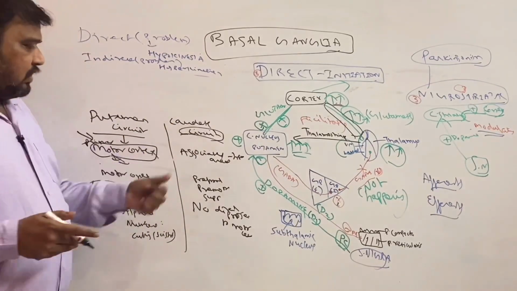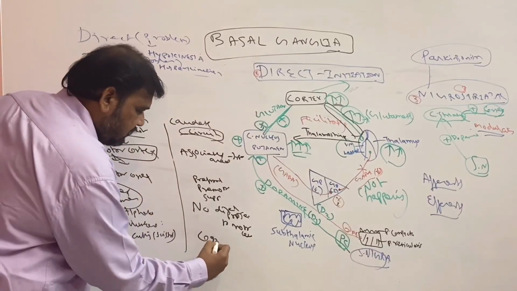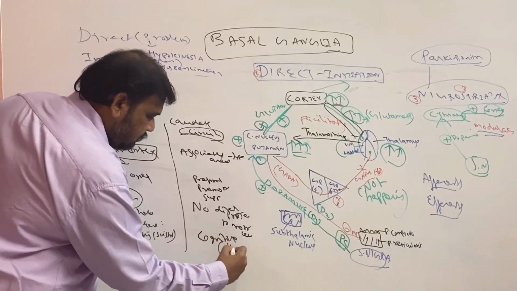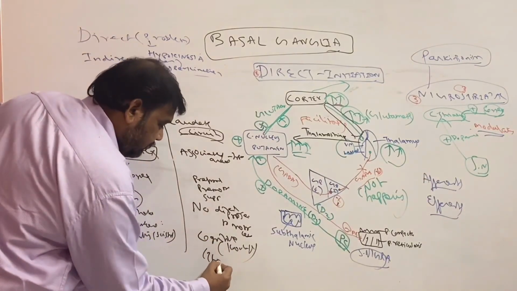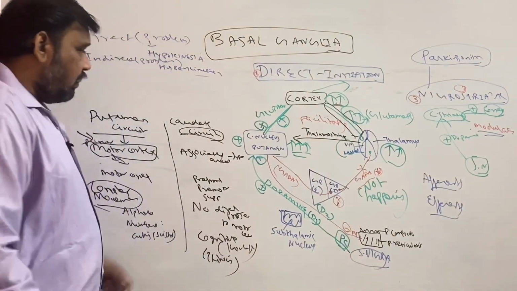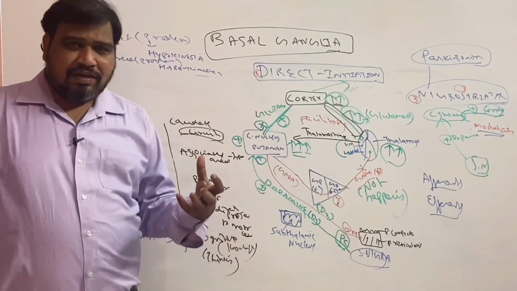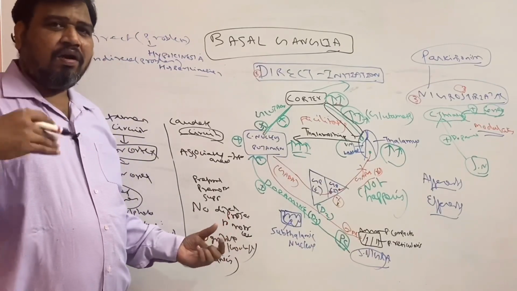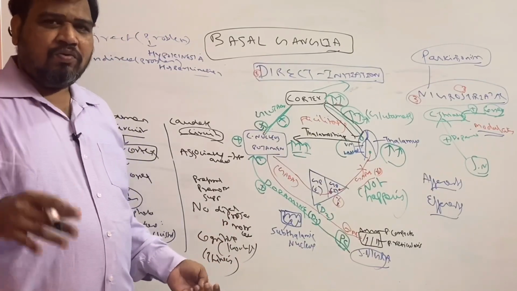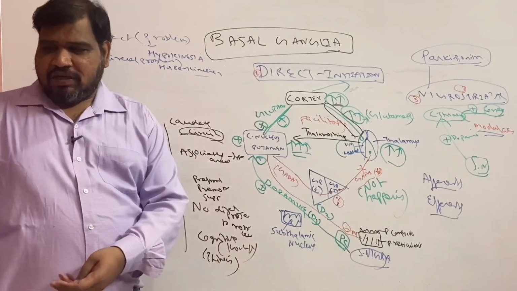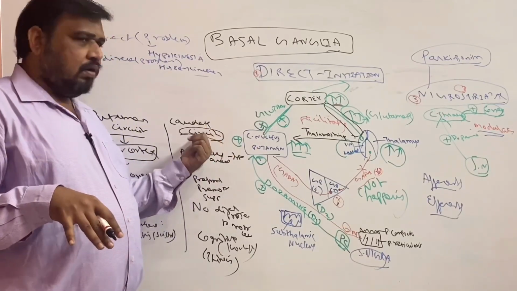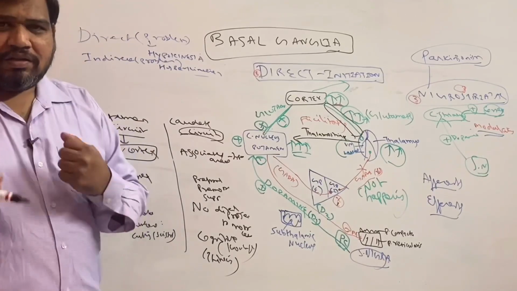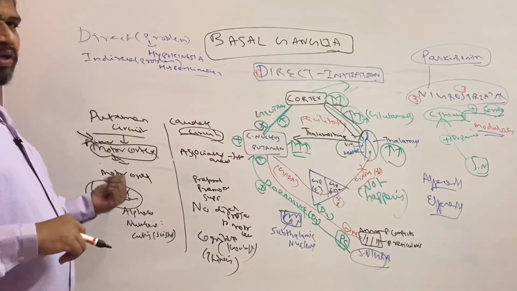Whereas this caudate circuit is concerned with cognitive knowledge, thinking. So the caudate nucleus is concerned with, rather than directly movements, cognitive knowledge about what to do, like thinking. For example, if I see a snake, I decide to move. That type of thinking is coming from the caudate circuit. Moving, running, starting, that is coming from the putamen circuit.